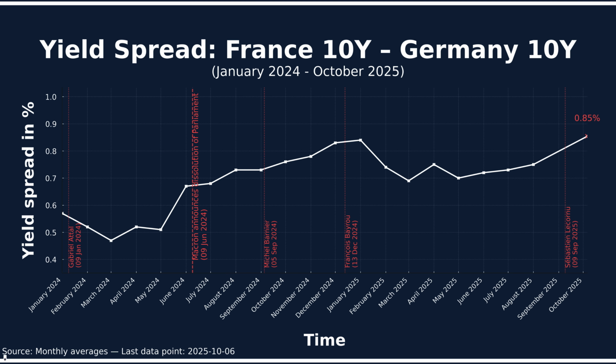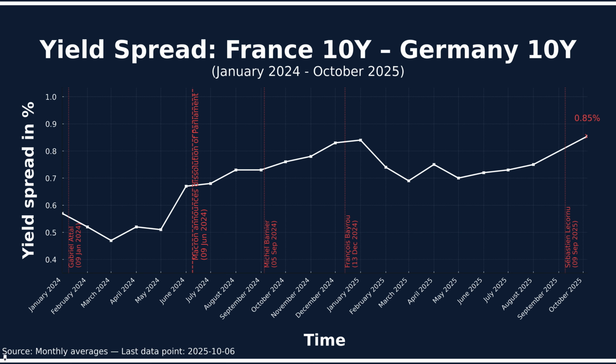The interest rate difference between two bonds is called the yield premium, or interest spread. The German government bond is considered safe. Investors who buy 10-year German government bonds currently receive 2.7% interest per year. France must offer 3.6% for the same maturity. The difference between the yields of 10-year French government bonds and 10-year German government bonds is 0.85 percentage points, or 85 basis points. That is the interest spread.